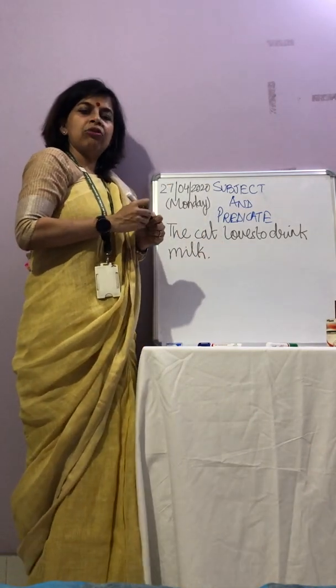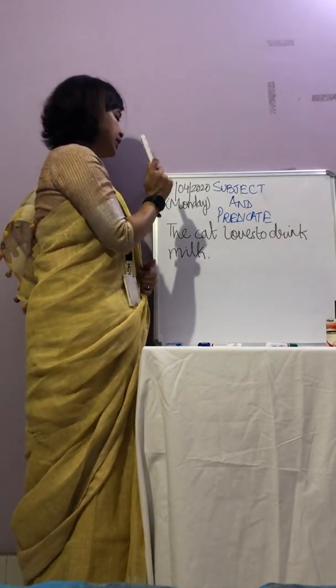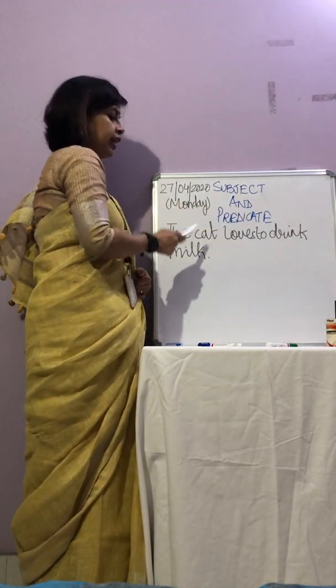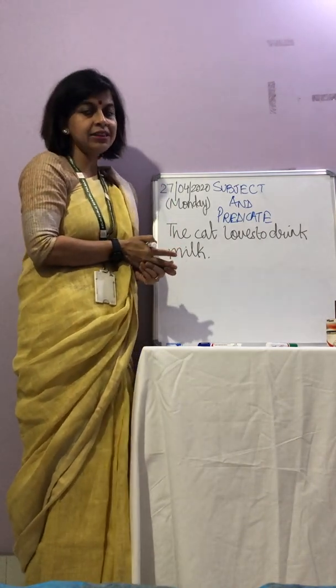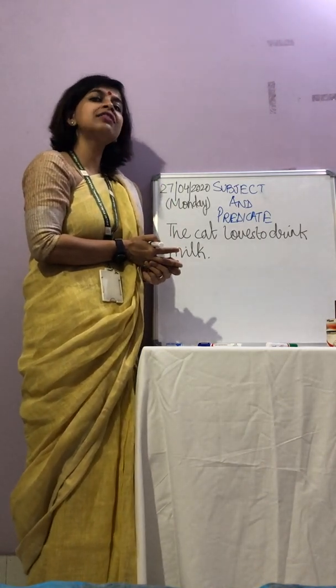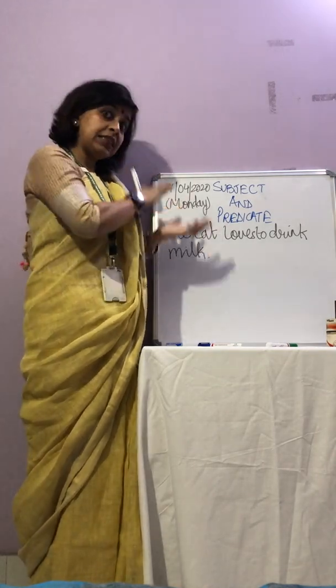Okay. Now, what does it say? The cat loves to drink milk. Alright, so what is it? It is of course a declarative sentence, isn't it? Because it is telling us something about someone.